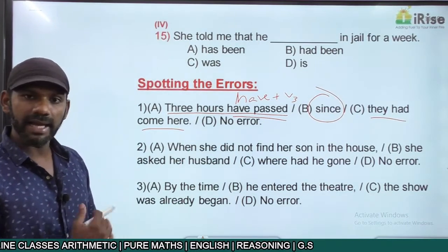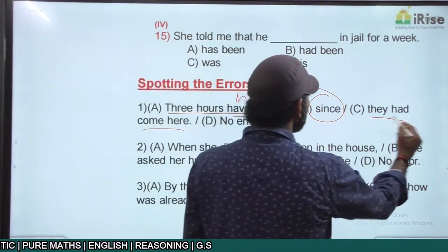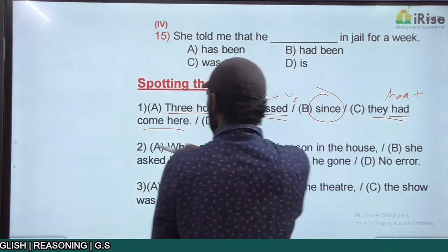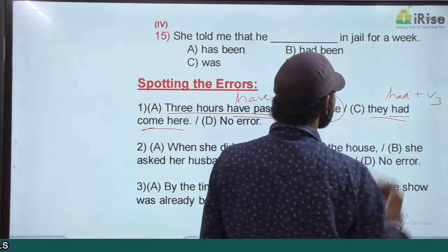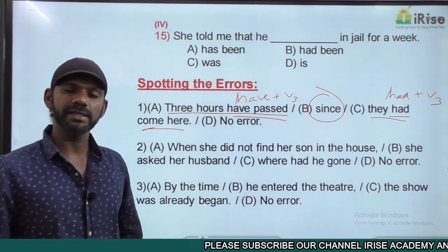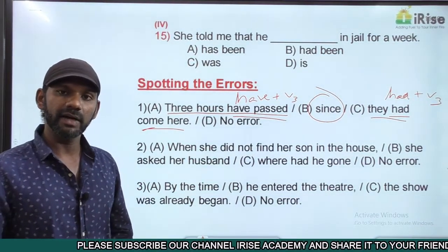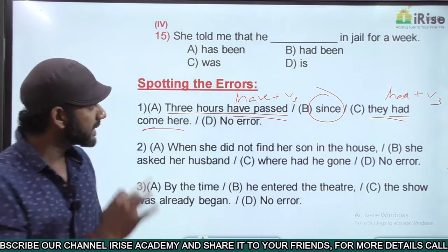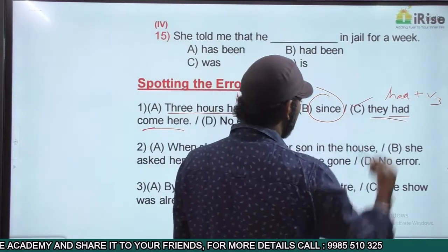Since they had come here, had come is had plus V3 in this statement. Had plus V3 is past perfect. The idea after since cannot be past perfect. The idea after since must be simple past tense. So that is the error. The error is in part C.